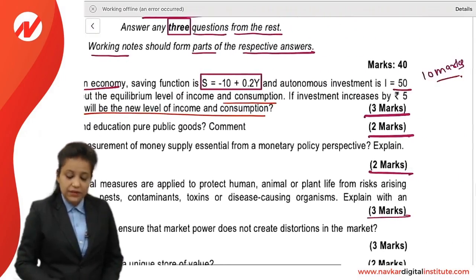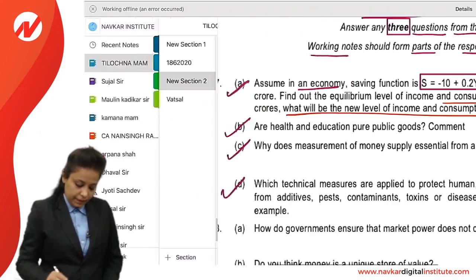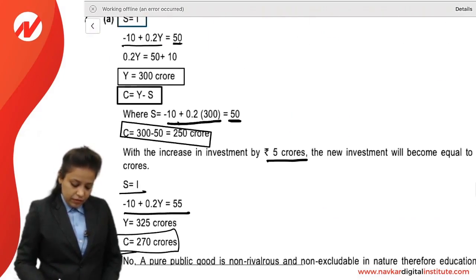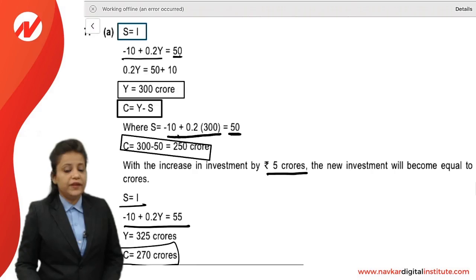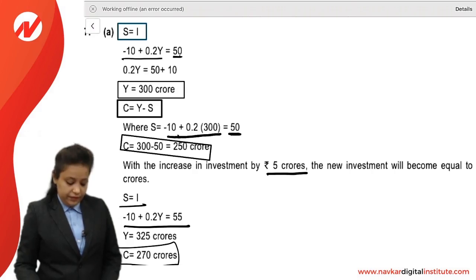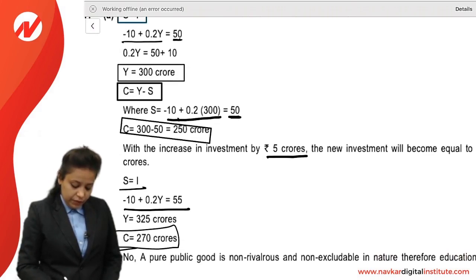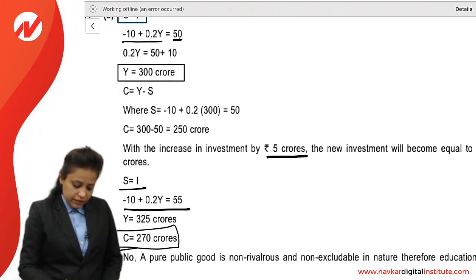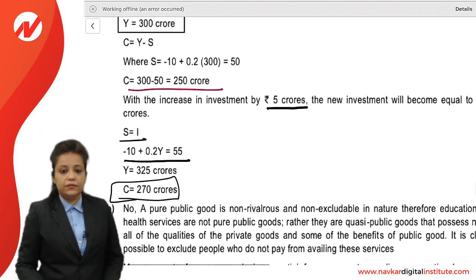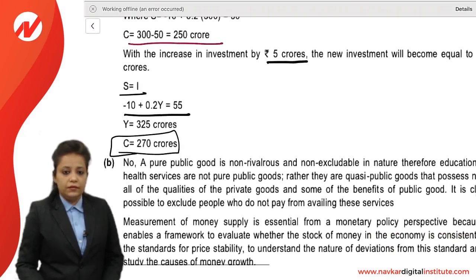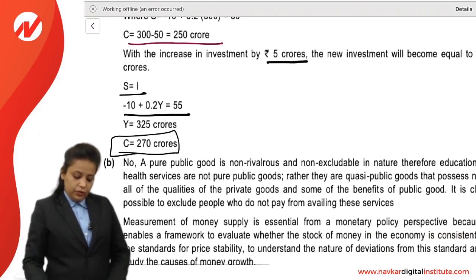So this is a 3 marks question. The equation has been given. S equals I, saving equals investment, so we can find Y. Then we put this in the equation and find C equals Y minus S, which comes to 250 crore.